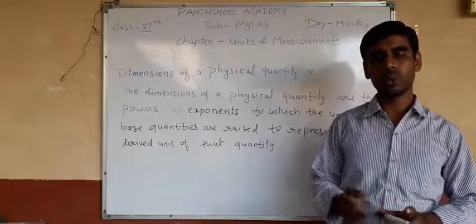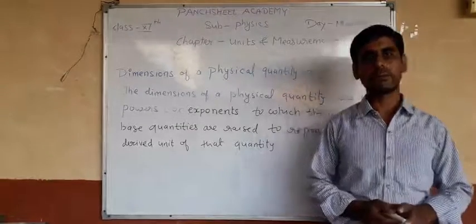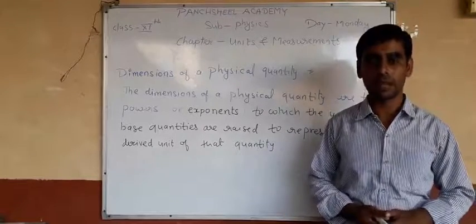There are two other things, which are measurement of mass and measurement of time.